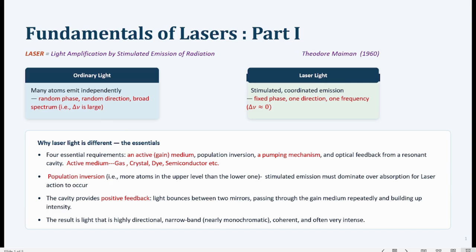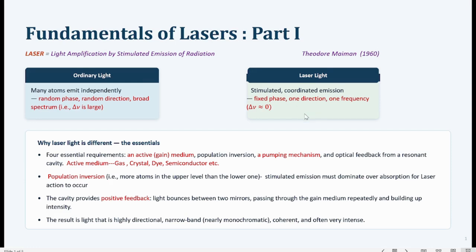So laser is basically a device that produces highly coherent, highly directional, monochromatic light, and laser is actually an acronym for light amplification by stimulated emission of radiation. It was first invented in the year 1960 by Theodore Maiman. Now this laser light has quite different properties from that of ordinary light. So what are the differences between laser light and ordinary light?